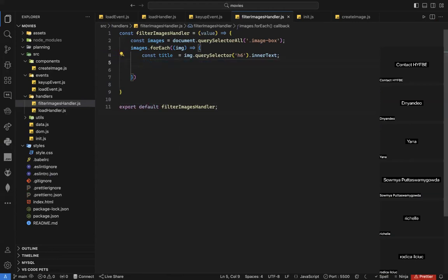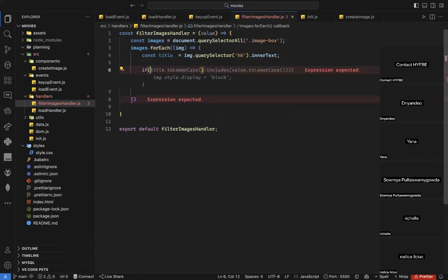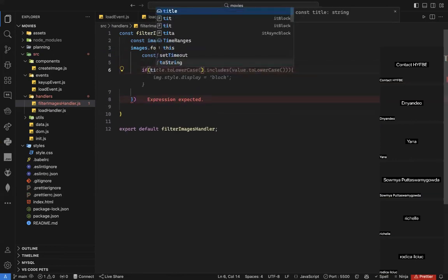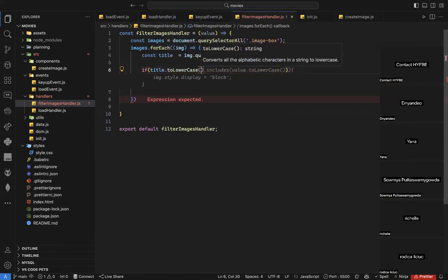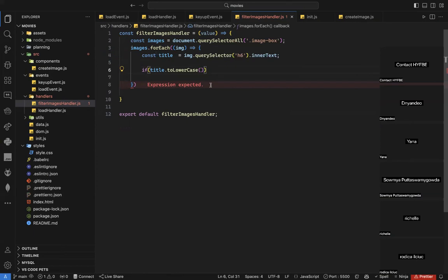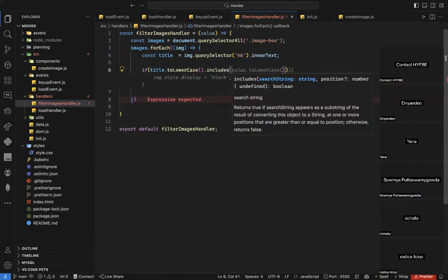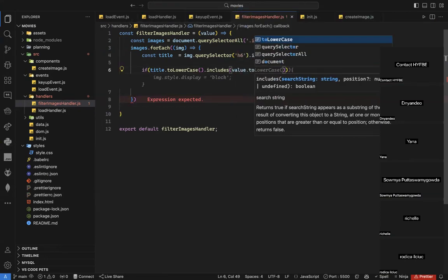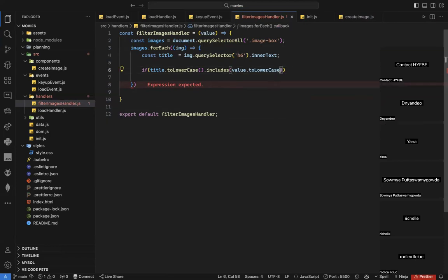I can put a condition here. I can just say if title dot toLowerCase, because I want to make it lowercase, dot includes the value toLowerCase. And of course toLowerCase is a method, so I need to execute it.